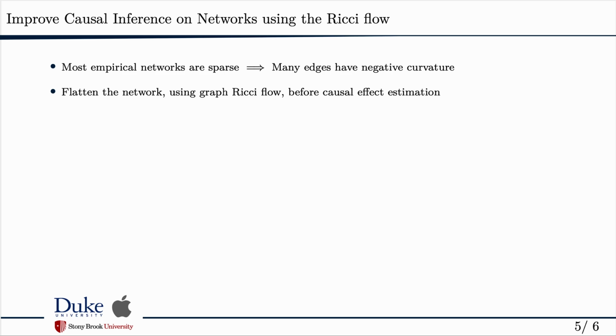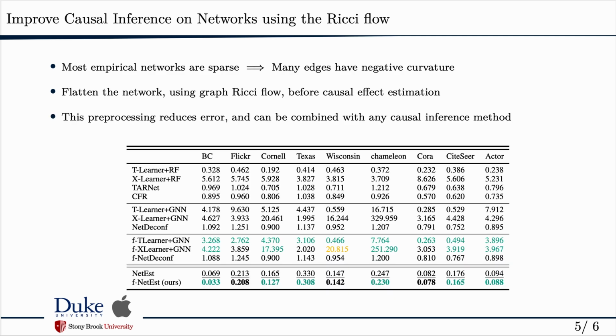is actually the case. We propose applying Ricci flow to flatten the network as a pre-processing step, and then use a graph neural net based causal inference method to estimate the causal parameter on each node. And we show that this can substantially reduce the error of individual treatment effect in empirical networks, as you can see in this table on the last row.